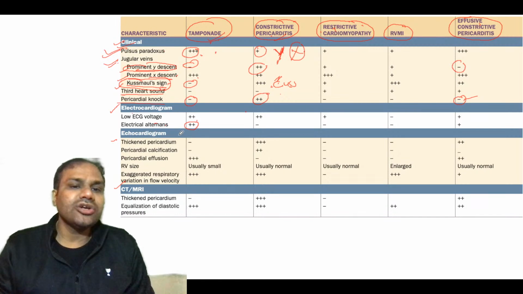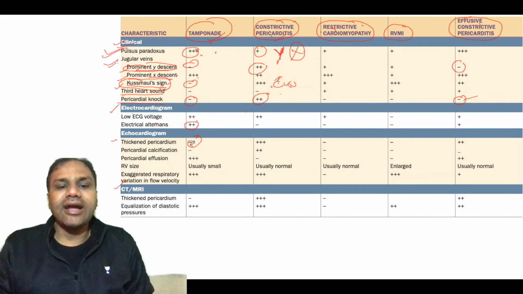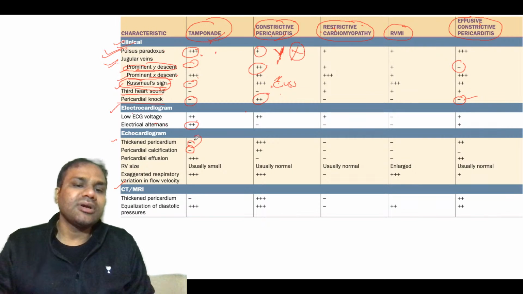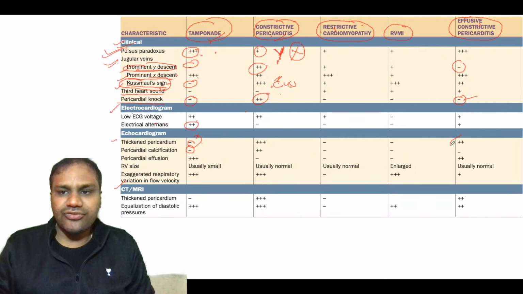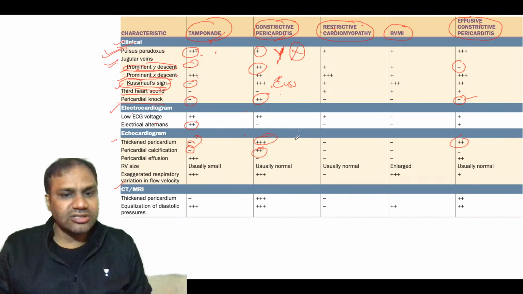Echocardiography: thickened pericardium is not seen in cardiac tamponade. Pericardial calcification is not seen, but thickened pericardium will be seen in effusive constrictive pericarditis and constrictive pericarditis. Pericardial calcification can occur in constrictive pericarditis.